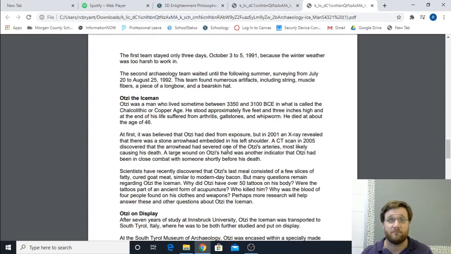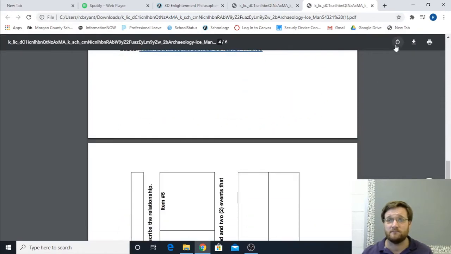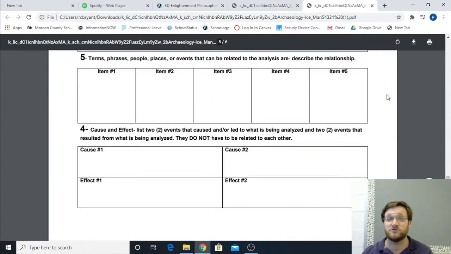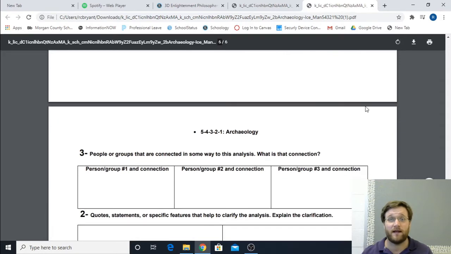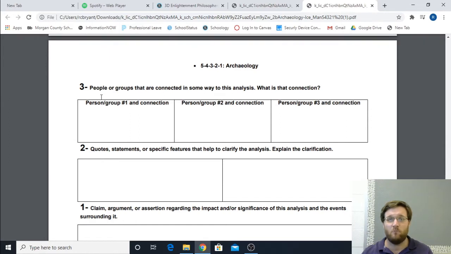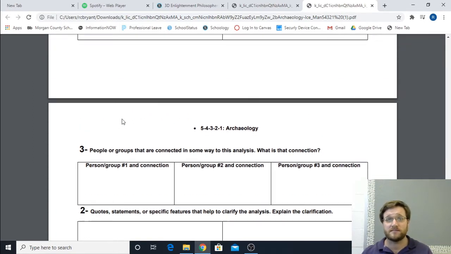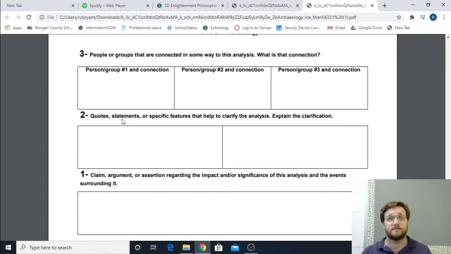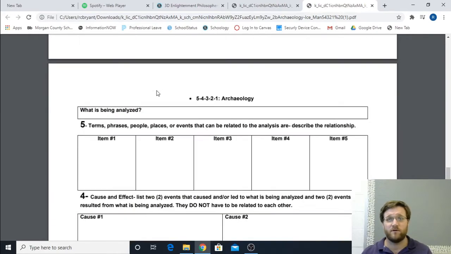That's just an example. That is not going to be applicable to exactly what you're doing, but now you understand what I mean by cause and effect. Three, people or groups that are connected in some way to this analysis. What is the connection? Well, in this group, you might say that it was the scientist that discovered him on the hill is one of them.